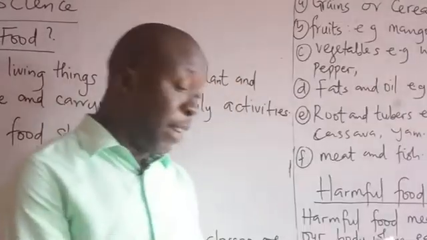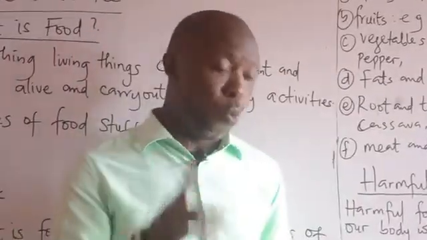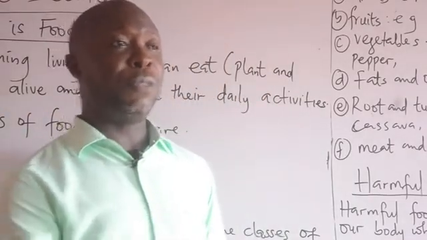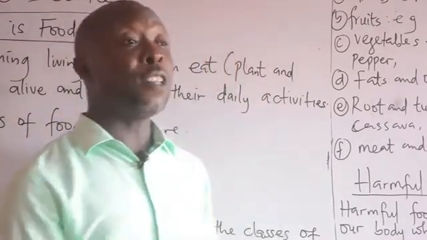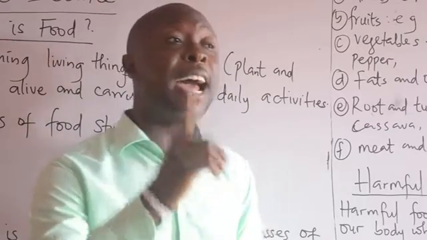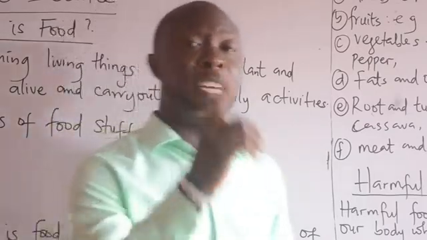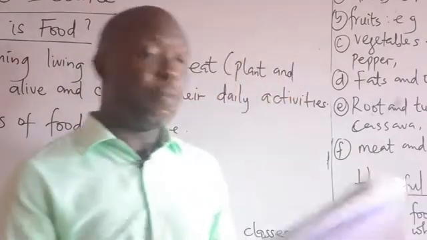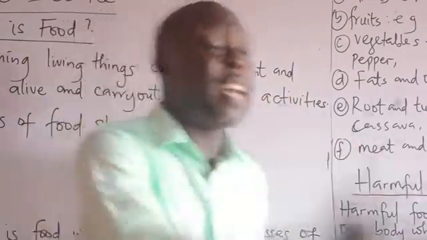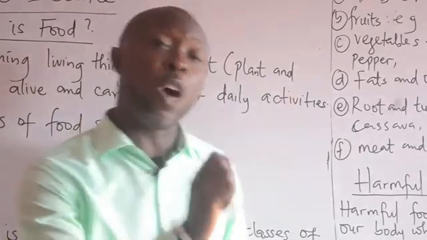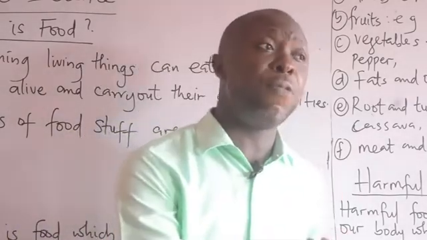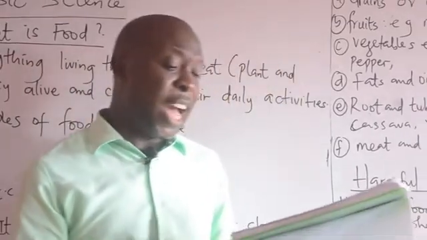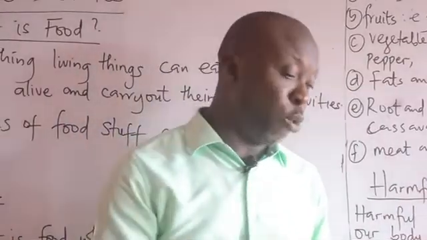How to avoid eating harmful food? 1. Eat only ripe and fresh fruits. It is expected of us to eat only ripe and fresh fruit. 2. Wash all food before eating. That is, before we eat any food, it is expected of us to wash the fruit thoroughly before eating. 3. Wash your hands thoroughly before using them to eat.